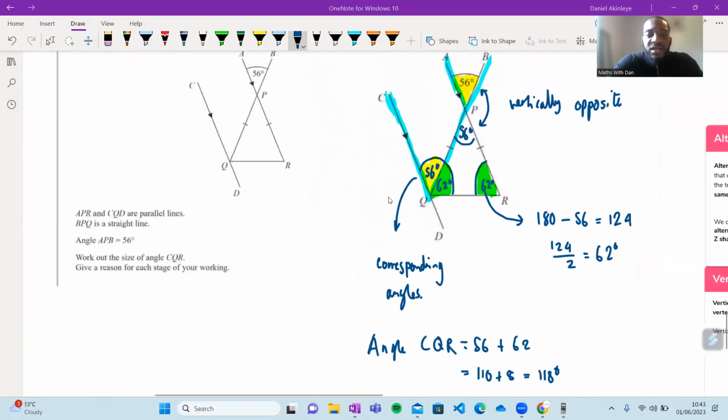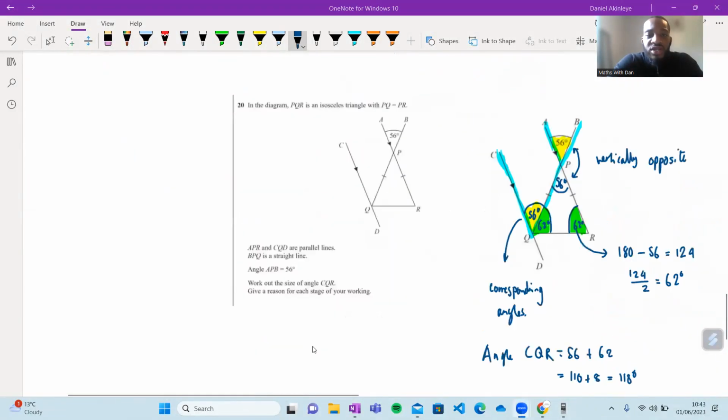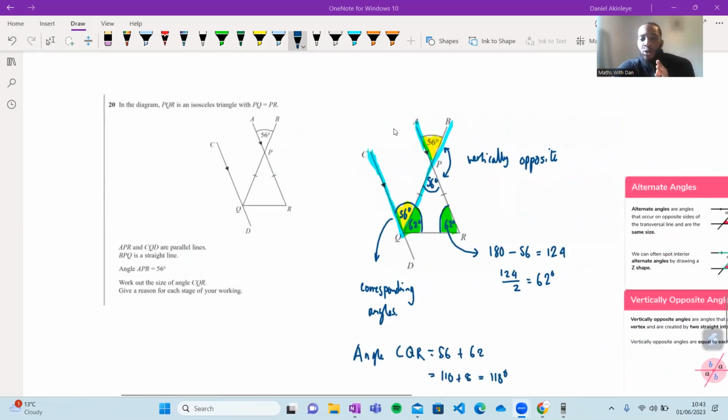Does that make sense, guys? How many of us got this correct? Well done, Jeremy. Good stuff. Well done, Carter. Good stuff. For anybody that didn't get this correct, is this clear?